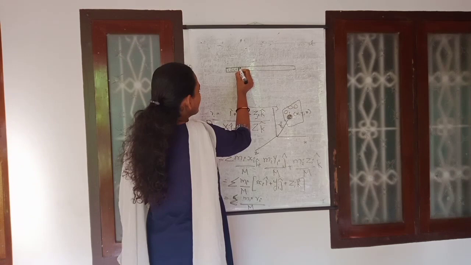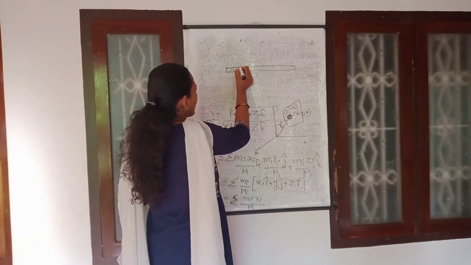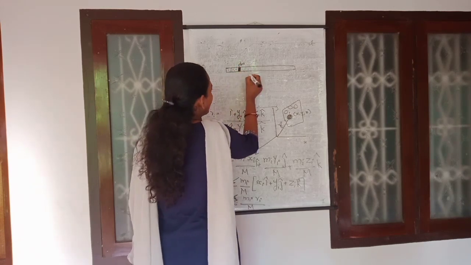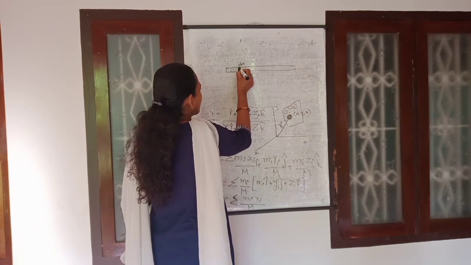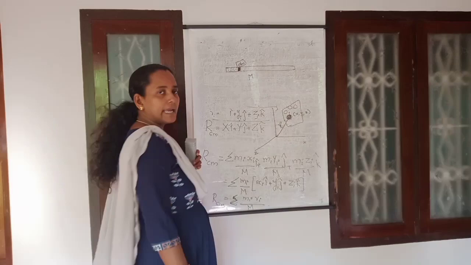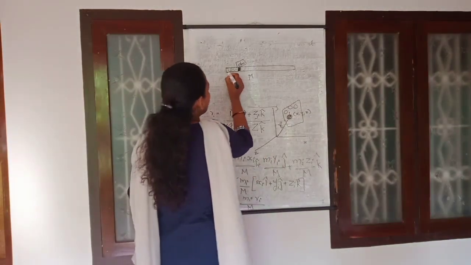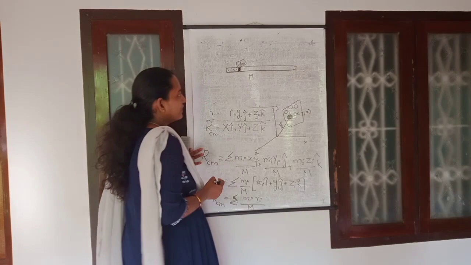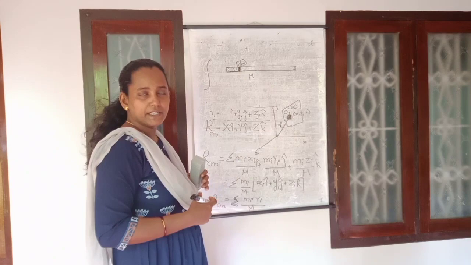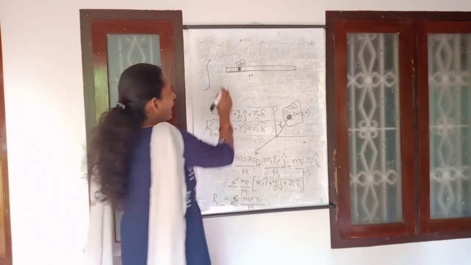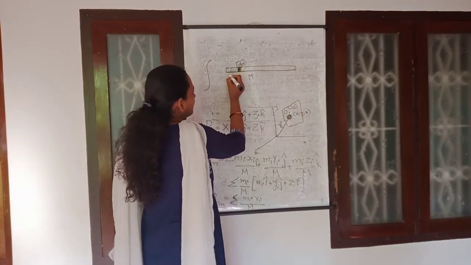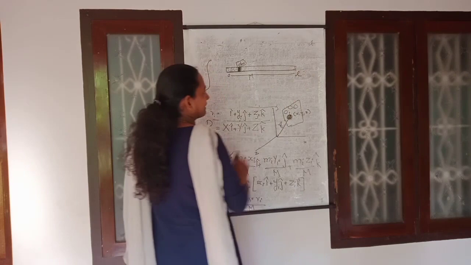Now to find its center of mass, we will calculate the position of a small segment, a dm segment. Dm stands for, if it is having total mass capital M, first of all we can find the center of mass position of this small element dm. And then in order to find the center of mass of this whole body, we are doing the process of integration. Integration means addition. As in terms of an extended body like this, we can calculate the position for a small one, and we are integrating that from 0 to L.